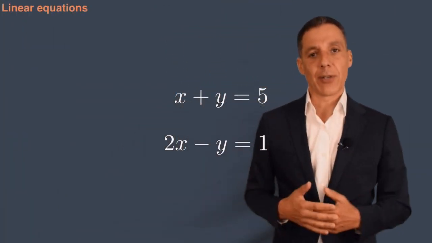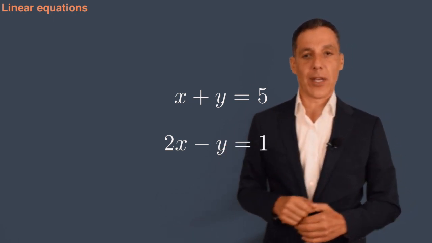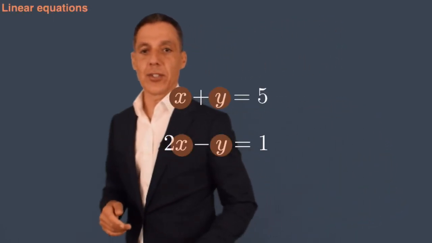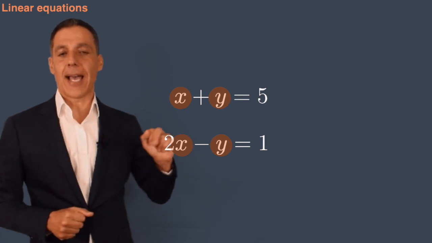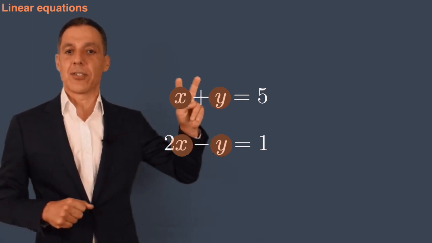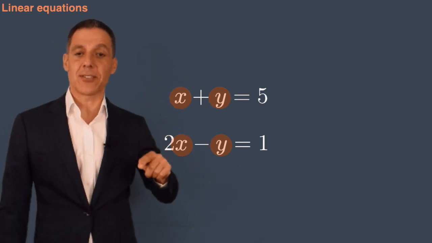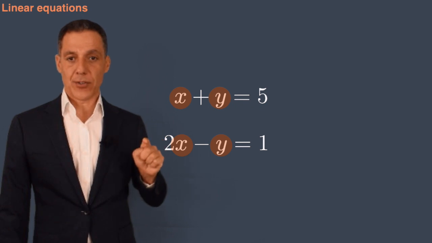At its core, what linear algebra is about is solving simultaneous linear equations. So here are two equations in two unknowns, x and y. And your job is to tell me what are the values of x and y that simultaneously satisfy that equation and that equation.